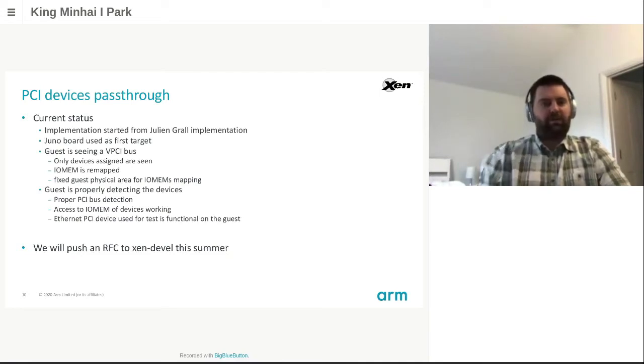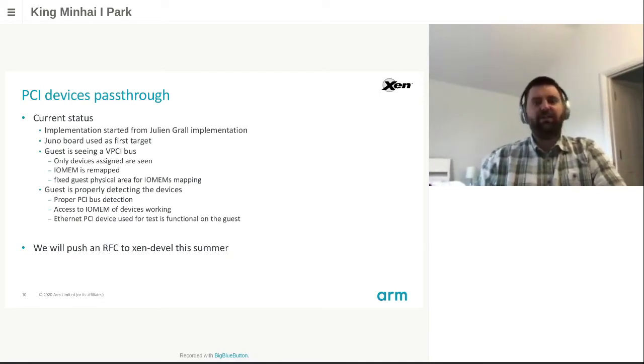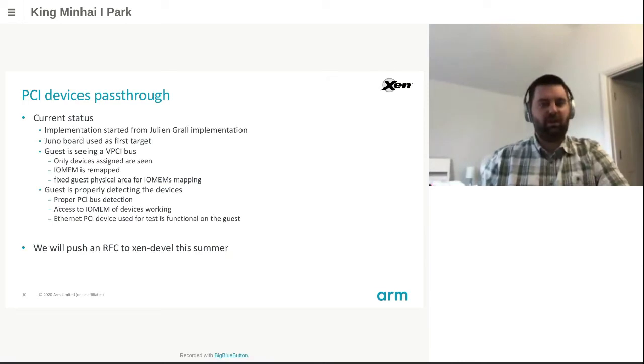What is our current status? Well, luckily we did not start from nothing. Julien Grall already worked on the subject, did some research and implementation, and we started from there. We are currently developing on a Juno board, and we plan in the next months to test our implementation on other targets. Currently, we have the vPCI part working, which means the guest is seeing a PCI bus with only the devices assigned to it.